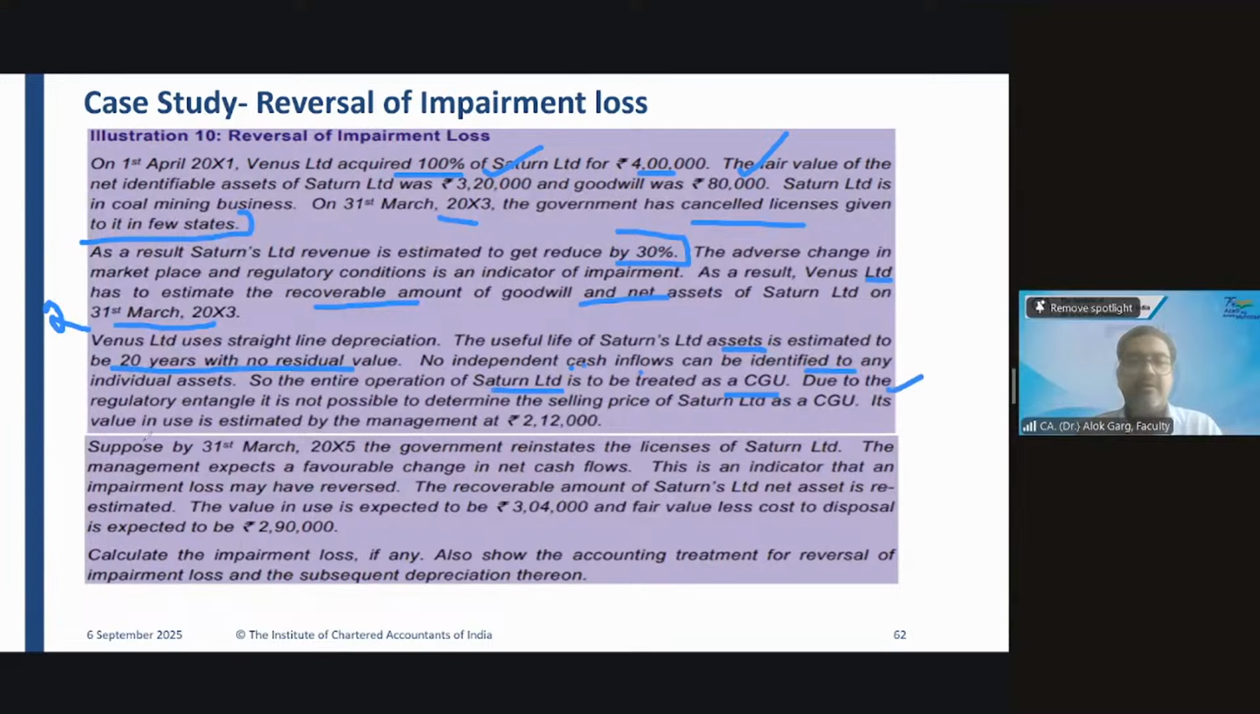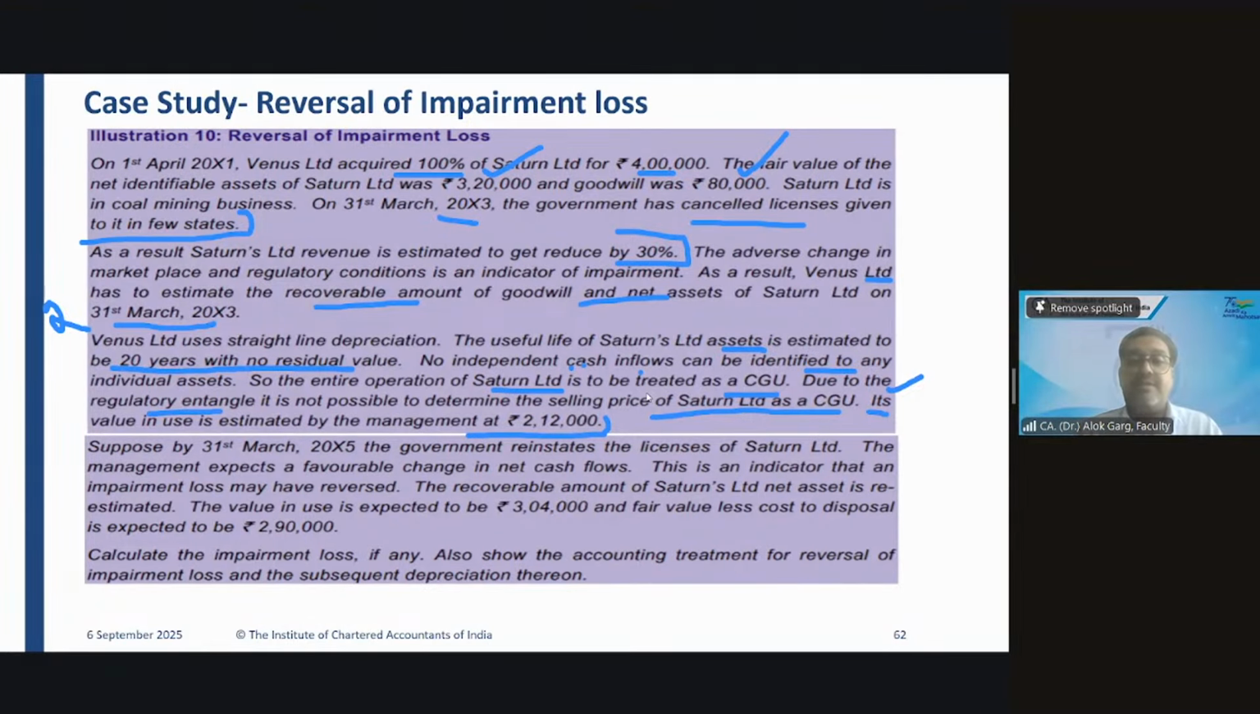Due to regulatory entanglement, it is not possible to determine the selling price of Saturn Limited as a cash generating unit. Its value in use is estimated by the management at 2,12,000.